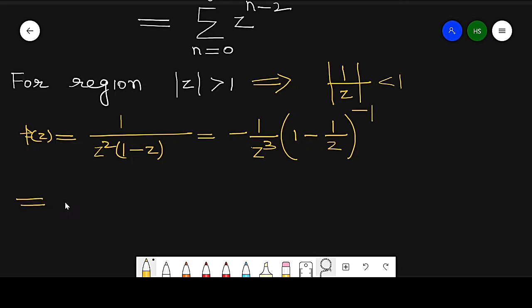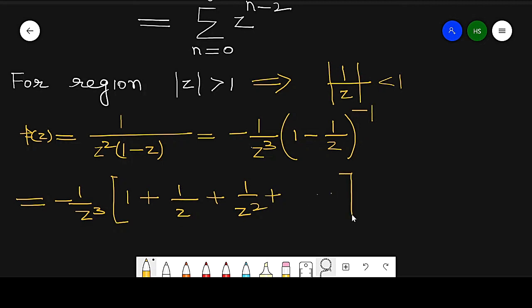Applying the binomial expansion, we get minus 1 by z cube into 1 plus 1 by z plus 1 by z square plus 1 by z cube and so on. This is the series in this region.